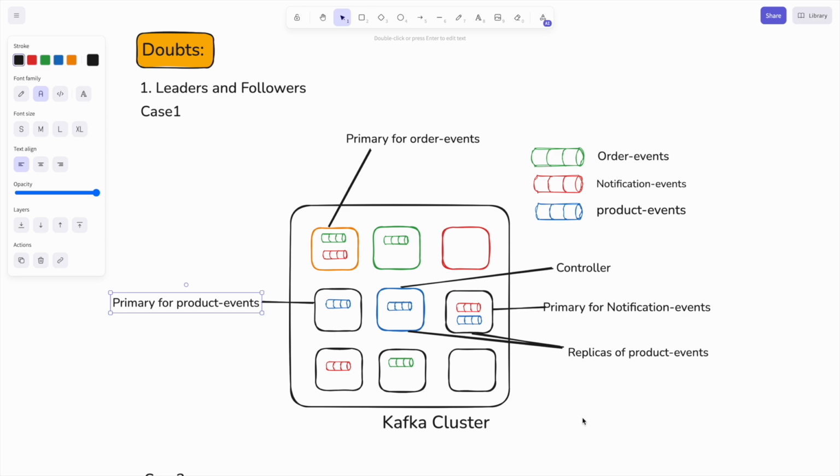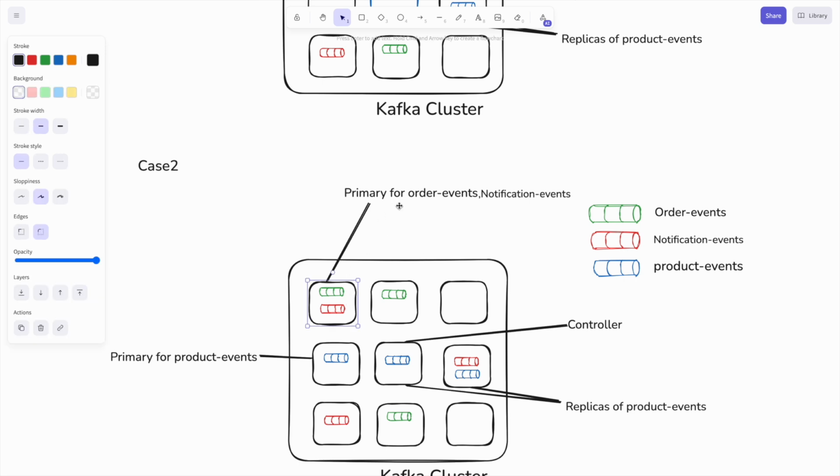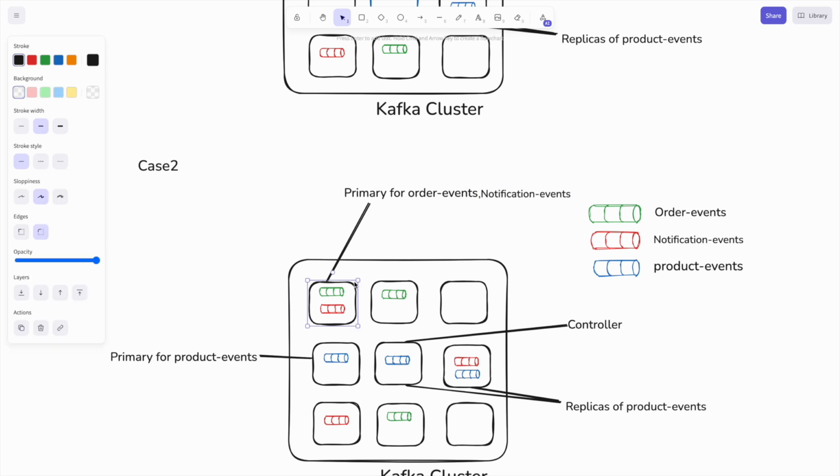Now the other case could be that one broker can be leader for multiple topics. For example, in this case, this single broker could be the primary, or the leader, for both topics, the order events as well as the notification events. So both can be possible. It is not the case that one broker can handle only one topic. That is never the case. It is possible that one broker is the leader for multiple topics.